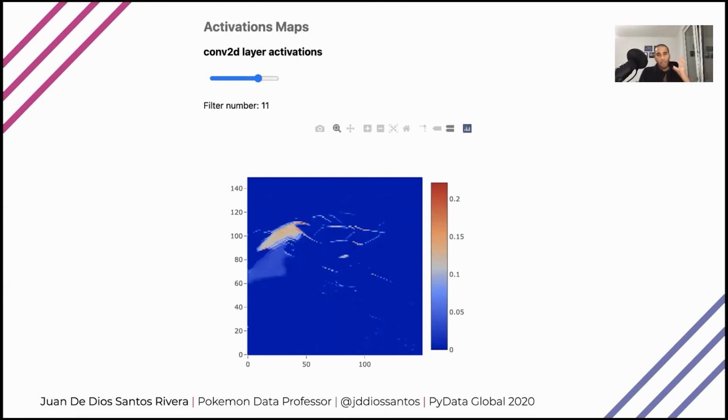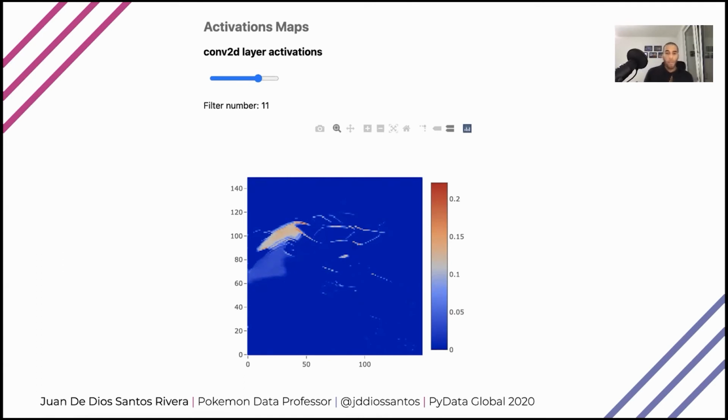Here I have the activation map section of my first layer. Since I have 6 layers, I actually have 6 groups of this thing that you see here, 1 per layer. And under the name of my layer, which here is convolutional 2D layer activation, I have a small slider that I'm using to select the filter I want to draw as a heat map.